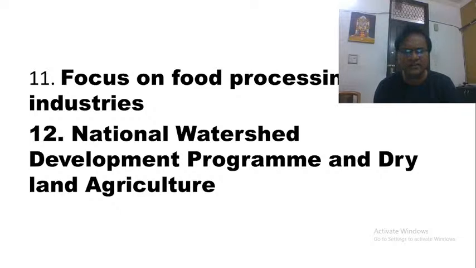Next, we have the National Watershed Development Program in Dryland Agriculture. As I said, only 45% of the country is irrigated. The remaining 50% depend on the monsoon for their survival. That is the reason why the government of India in the 1960s-70s itself had come up with this National Watershed Development Program. And it also focused on dryland agriculture.